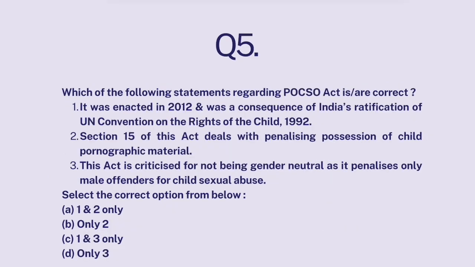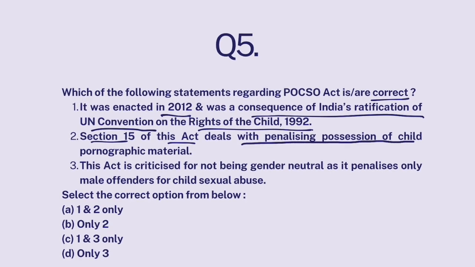And question number 5. Which of the following statements regarding POCSO Act is correct? It was enacted in 2012 and was a consequence of India's ratification of United Nations Convention on Rights of Child. Section 15 of this act deals with penalizing possession of child pornographic material. This act is criticized for not being gender neutral as it penalizes only male offenders for child sexual abuse.